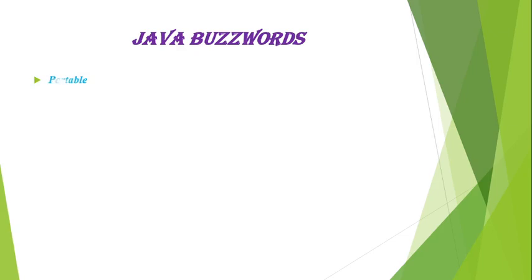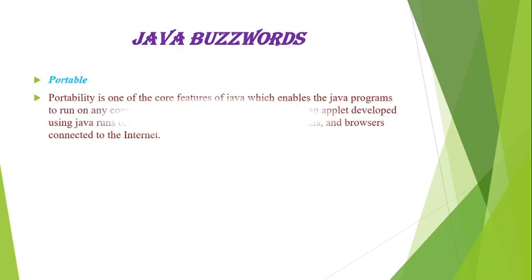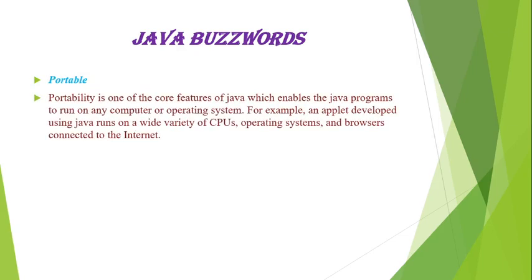The third one is portable. Portability is one of the core features of Java which enables Java programs to run on any computer or operating system. For example, an applet developed using Java runs on a wide variety of CPUs, operating systems and browsers connected to the internet.